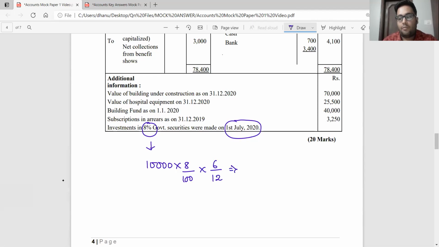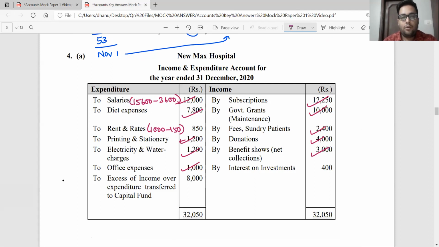So that comes up to 400 rupees. 400 rupees will be recorded as income for the year, not yet received. So in my income and expenditure account, I record interest on investments on the income side, 400 rupees. How did we get 400? 10,000 into 8% into 6 by 12.